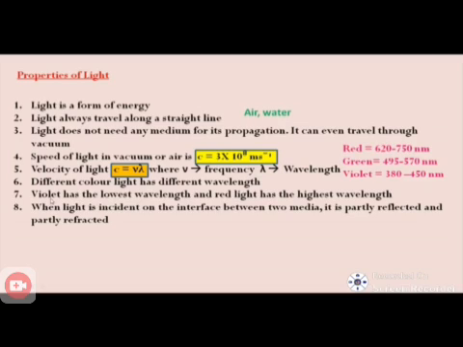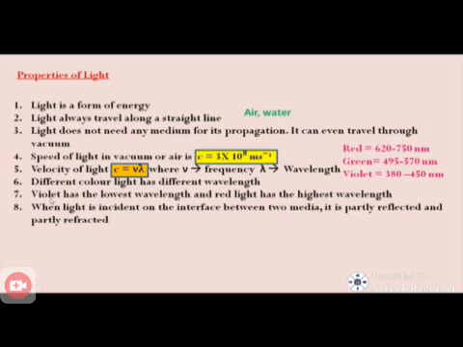Red light only has the highest wavelength. So that's the reason. This also comes as a 2-mark question: why is red light used in signals to stop vehicles? What is the reason? Red light only has the highest wavelength.